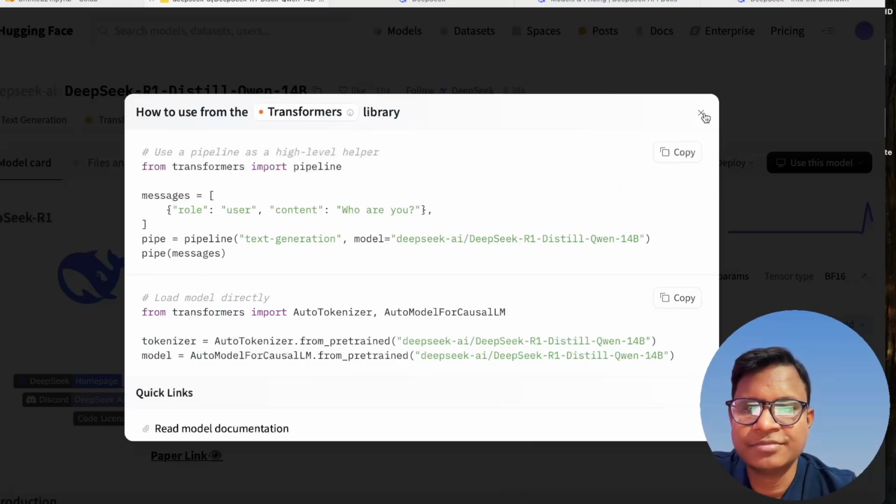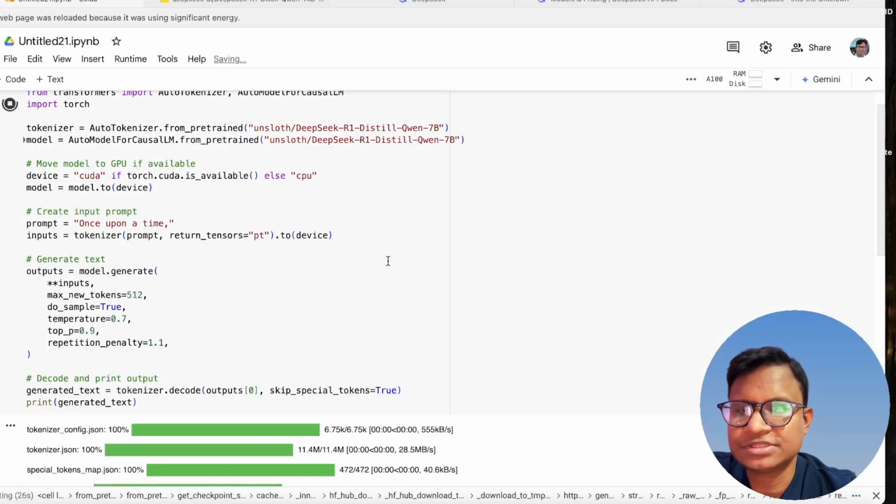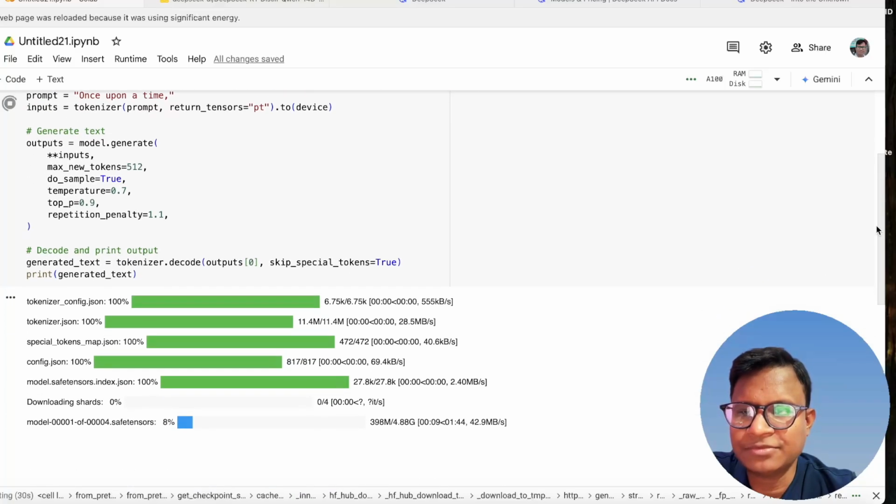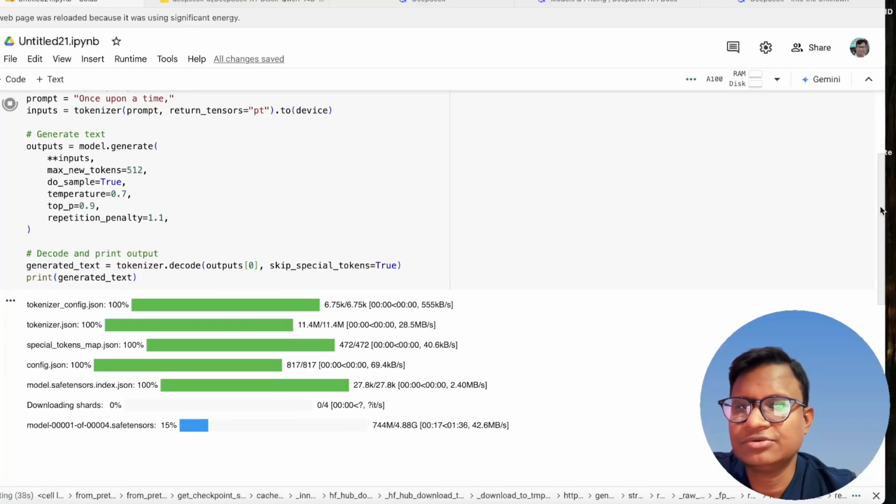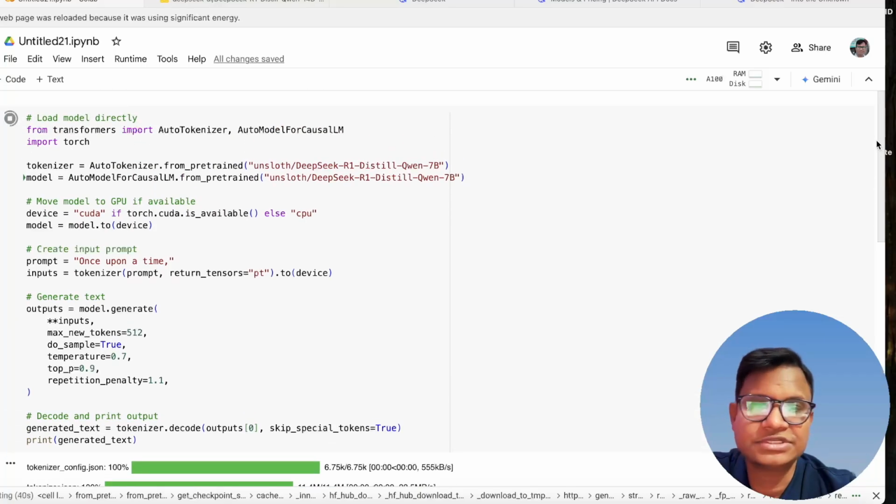Okay, well, the 14 billion model. I used it from Unsloth yesterday. This is the one that I did. It will take some time to download the shards. There are four parts. So you can use it here like this. If you have any issues, do let me know. But I would suggest that you just try it out. This is one of the best models out there.